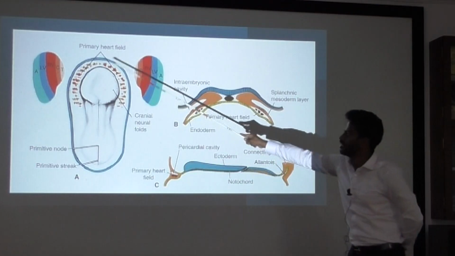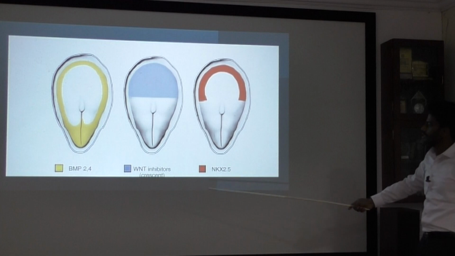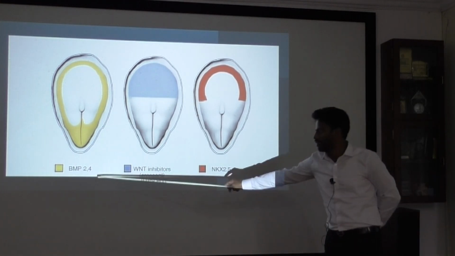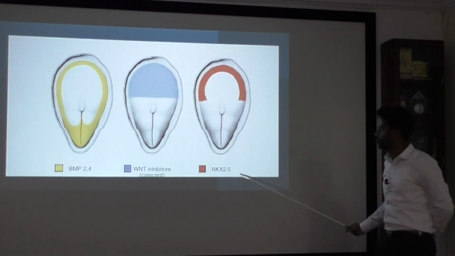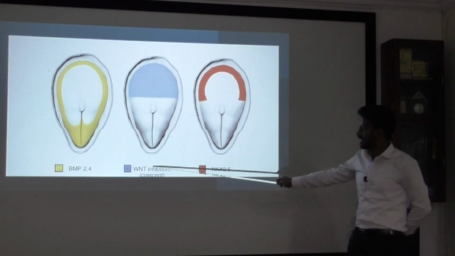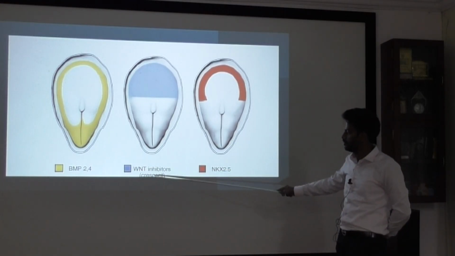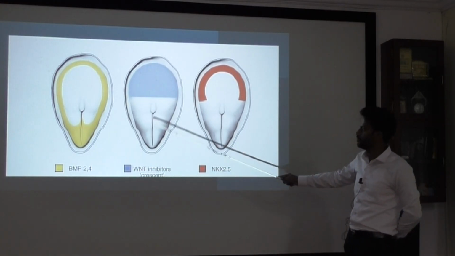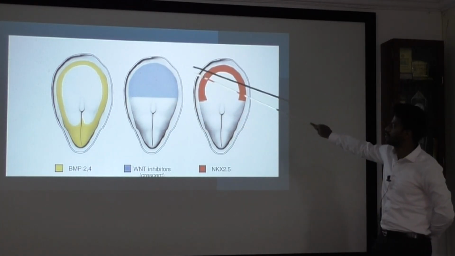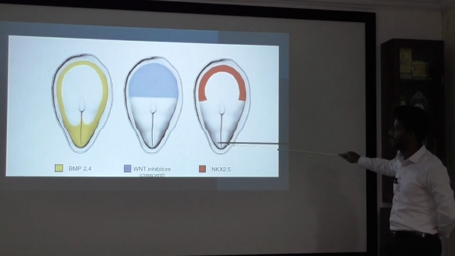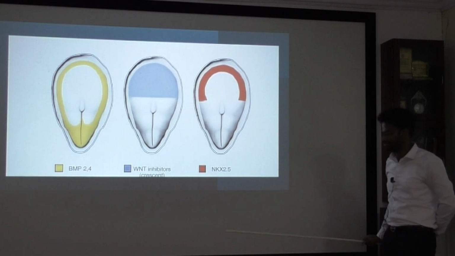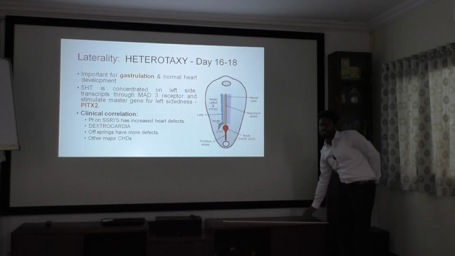Why is it formed in a horseshoe shape? It requires several transcription factors. BMP2, BMP4 and NKX2.5 are the stimulants for development of the heart, whereas WNT is an inhibitor. So inhibitor of inhibitor, again crescin will be the stimulant. Almost all three are present in a horseshoe shape. That is why the progenitor cells migrate and lie in the lateral plate mesoderm to form a horseshoe shaped structure. So we have established a heart field.